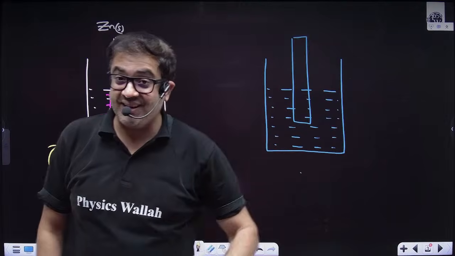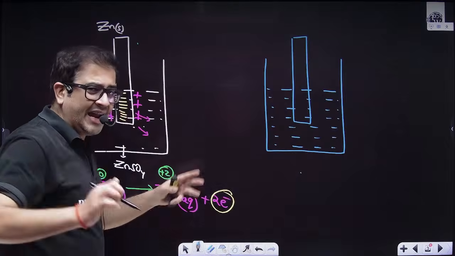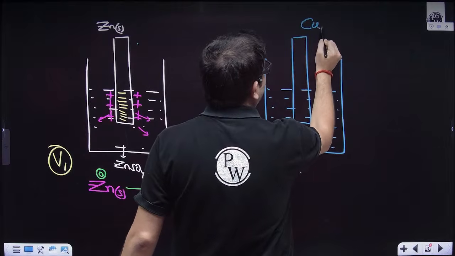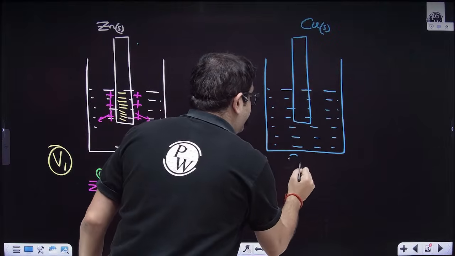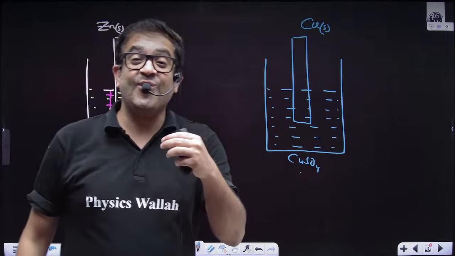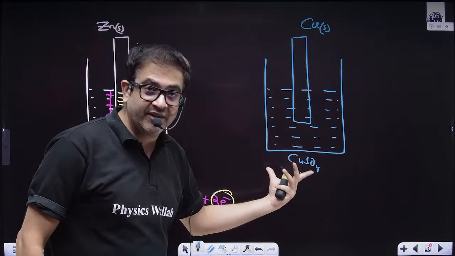Let me take that other case also. The other case I'm taking with your class 9th and 10th logic, I'm linking. Let's say now I again have copper solid dipped in copper sulfate. Now, aqueous copper sulfate is also called blue vitriol. That's why I have intentionally drawn it with a blue color.